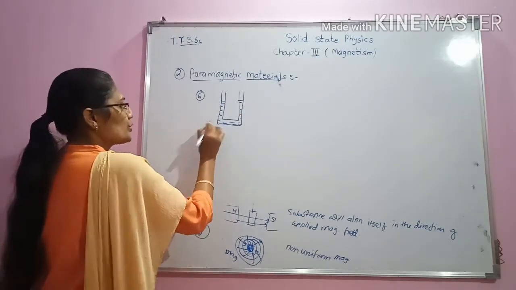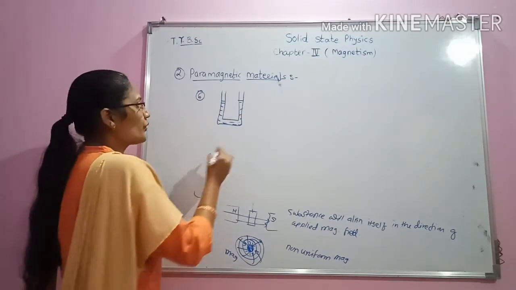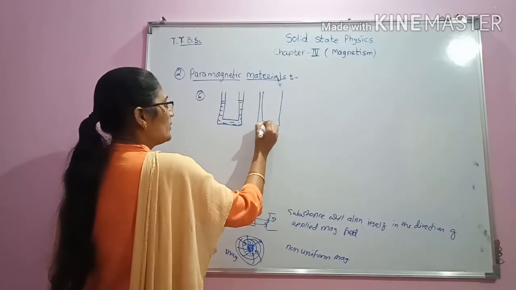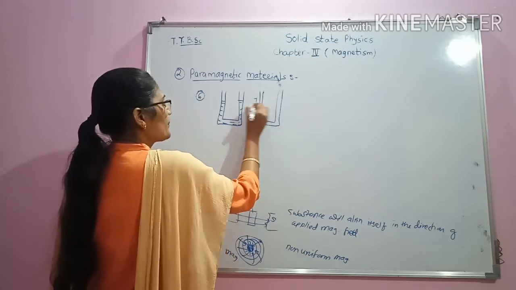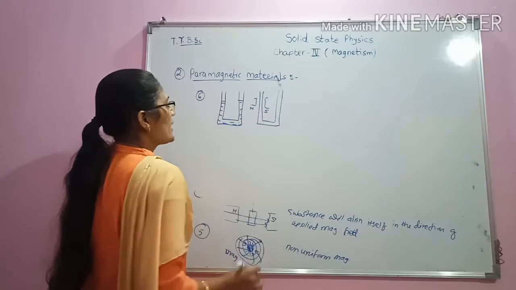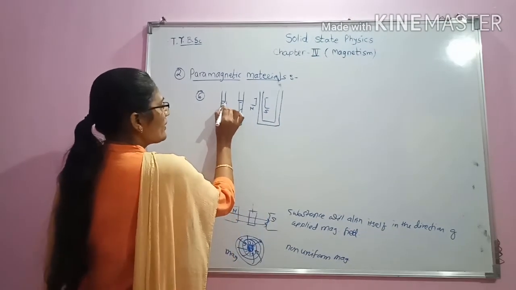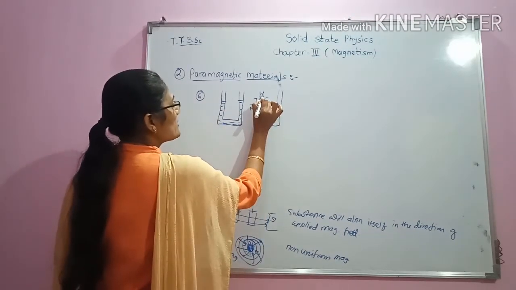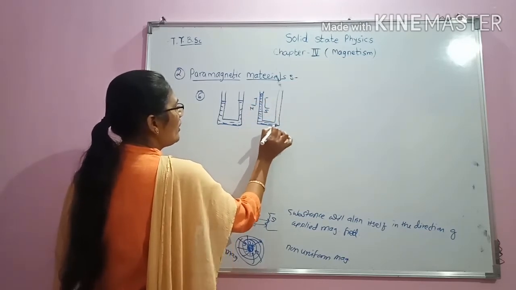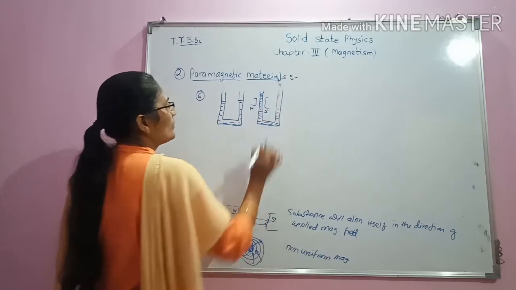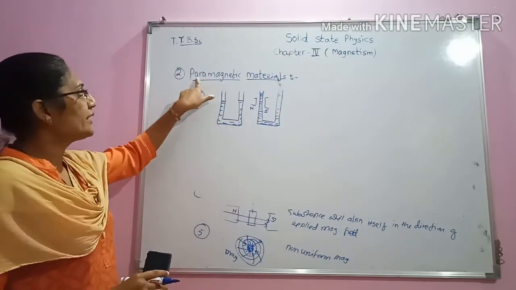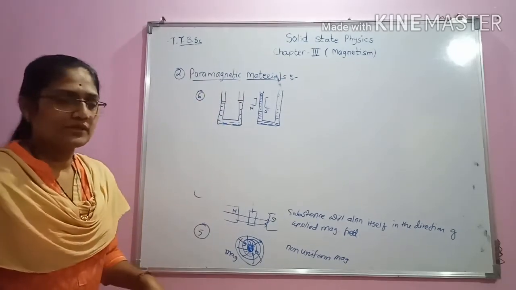Suppose this is a solution of copper sulfate. Then what will happen? If we apply an external magnetic field to this, suppose this is the N pole and this is the S pole, then this level will rise. There will be an increase in the level in the U-tube. This is the observation related to paramagnetic substances.